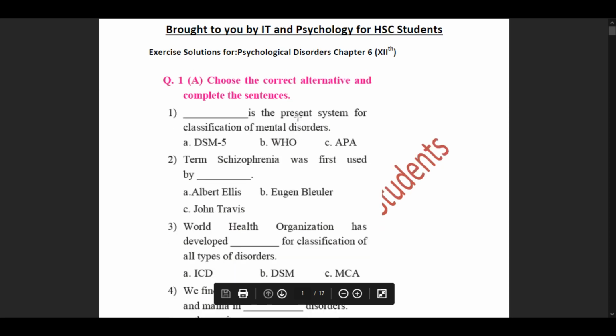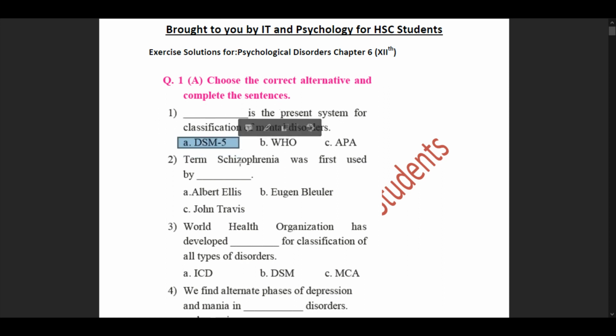A. Choose the correct alternatives and complete the sentences. So our first sub question here would be, dash is the present system for classification of mental disorders. So as we had studied, the correct answer for this is option A, DSM-5. Then we move forward to our question number 2.